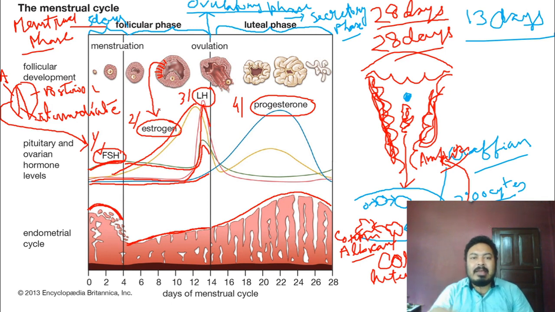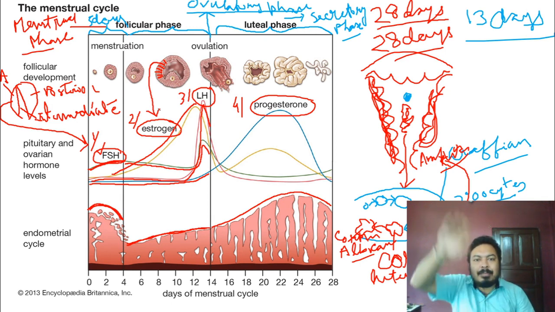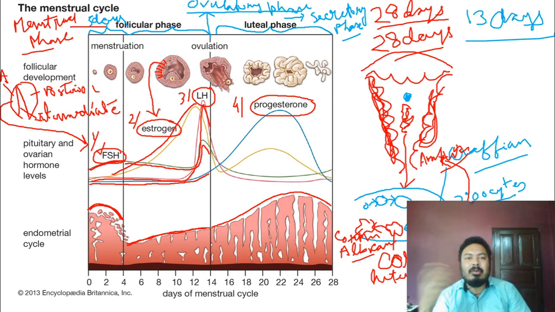When they secrete estrogen, its level goes up. The estrogen hormone maintains the menstrual cycle, along with the blood vessels which are formed in the endometrium.